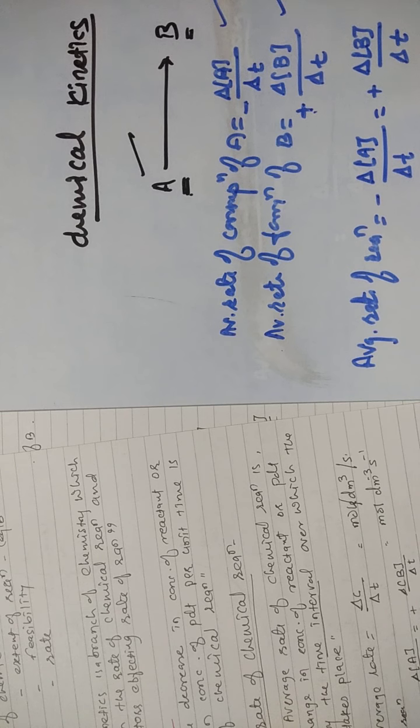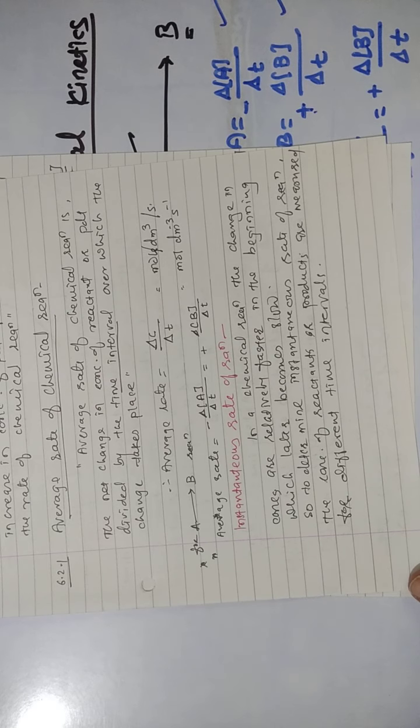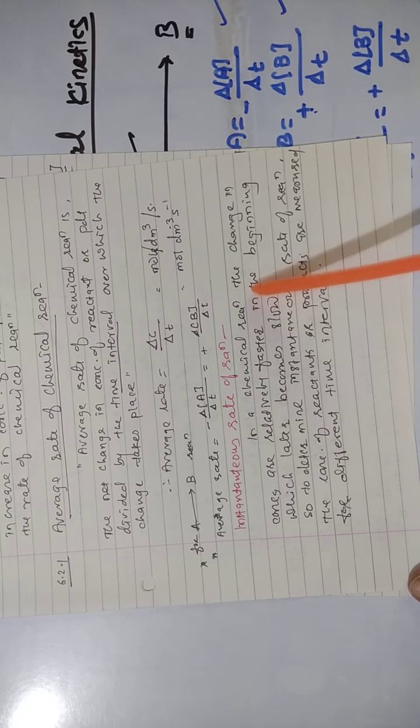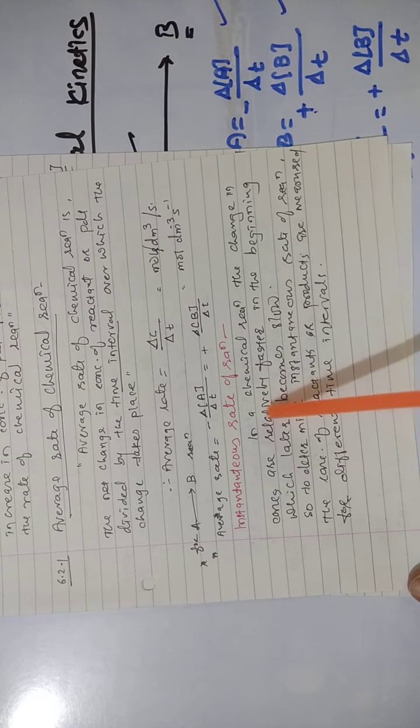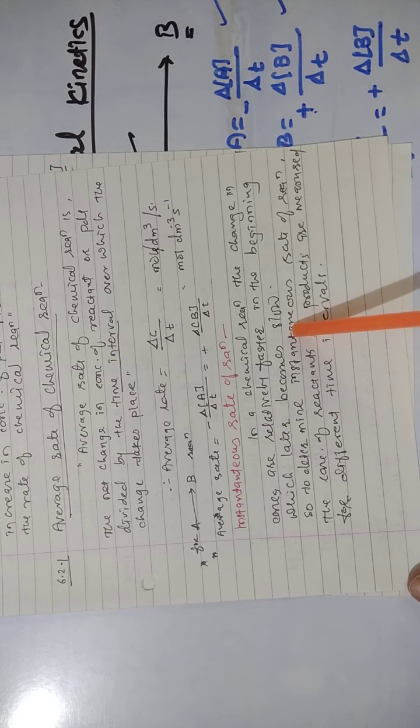Now let us see instantaneous rate of a reaction. In a chemical reaction, we are just dealing with the instantaneous rate of reaction. In a chemical reaction, the change in concentration is relatively faster in the beginning, which later becomes slow.